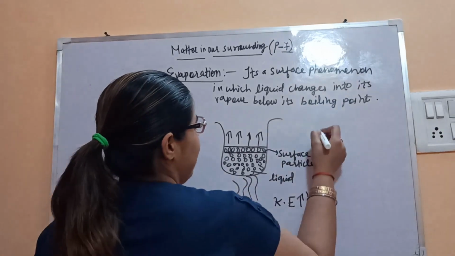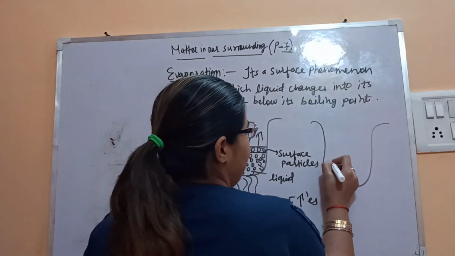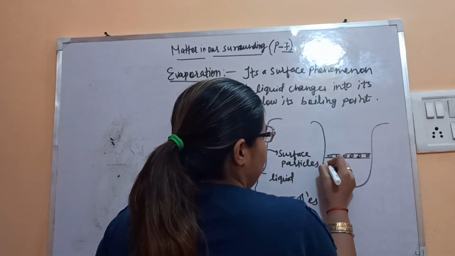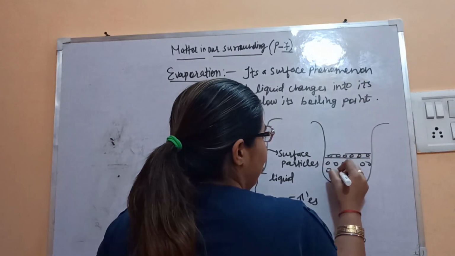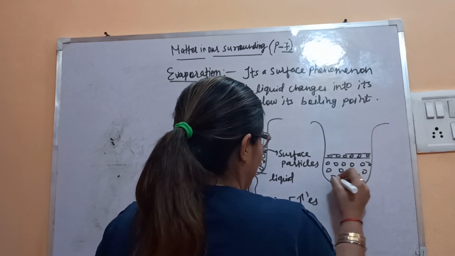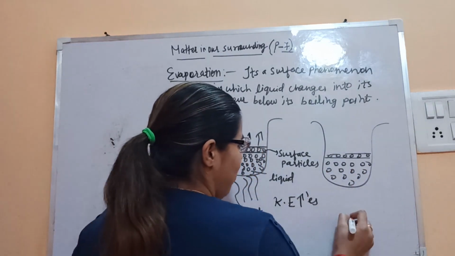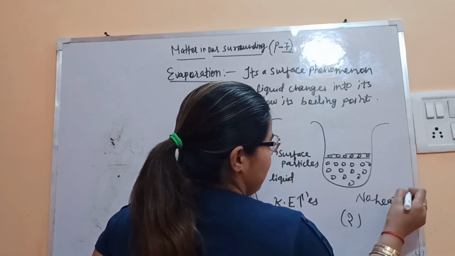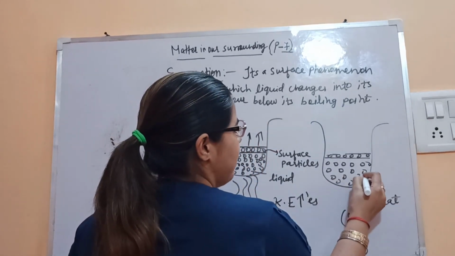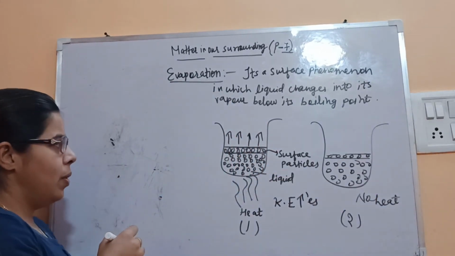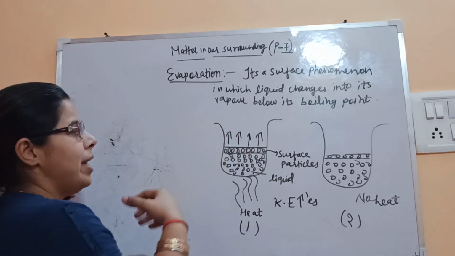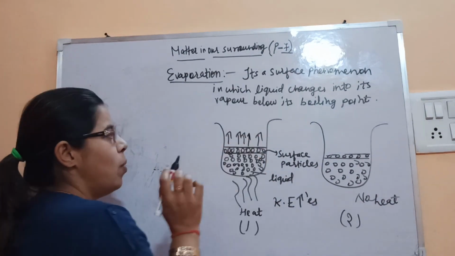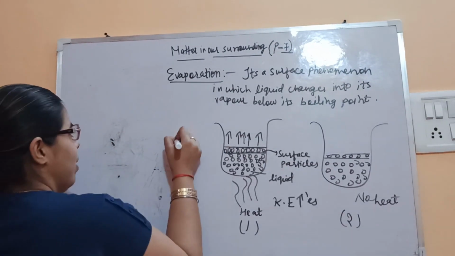If we take another container, here also these are the surface particles, but this is without heat. So this is the first case, with the help of heat. In the second case, no heat is supplied, the absence of heat. Here the surface particles just start escaping into the atmosphere.